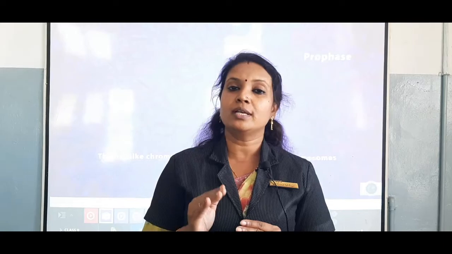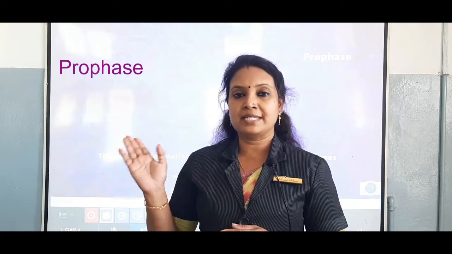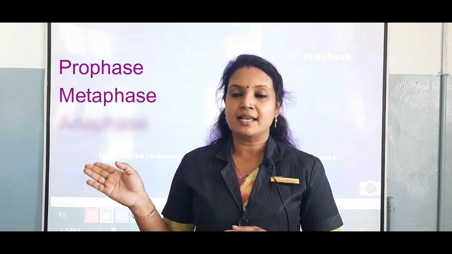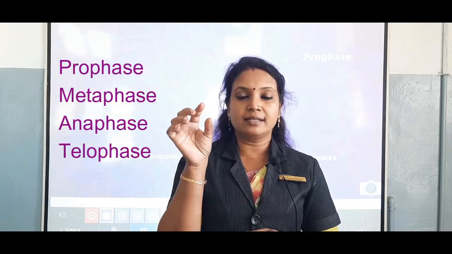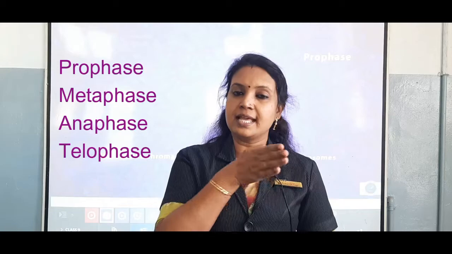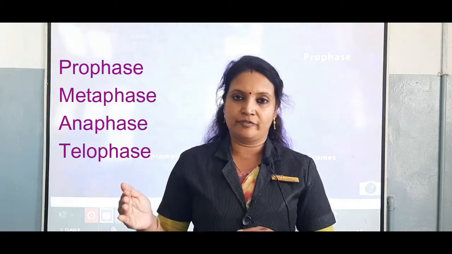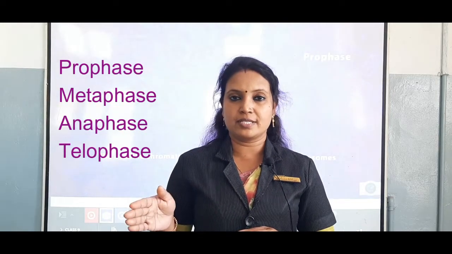So karyokinesis completes with 4 stages. Karyokinesis consists of 4 stages and they are prophase, metaphase, anaphase and telophase. Okay, and the prophase consists of an early prophase and a late prophase.